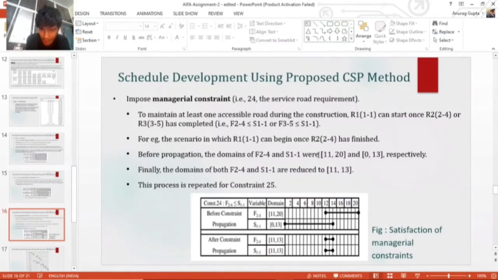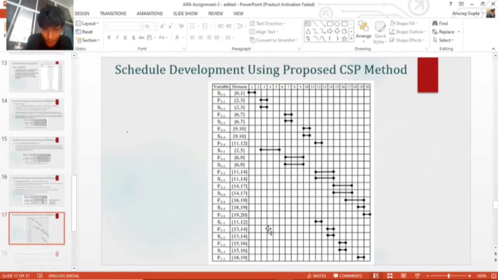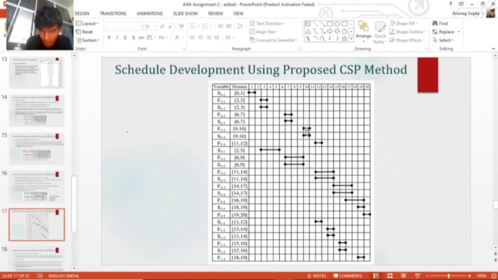Let's suppose f24 has initial values which, after two constraint reductions, are f24 from 11 to 20 and s11 from 0 to 13. After applying this managerial constraint, we have a domain left of 11 to 13 for both f24 and s11. So these are the domains obtained by all the constraint propagation in the algorithm, and these are the final domain values.